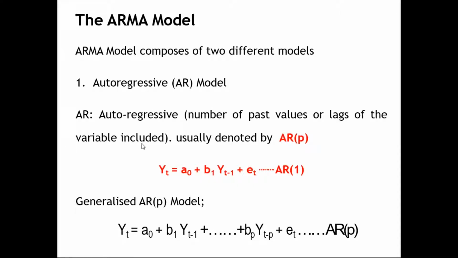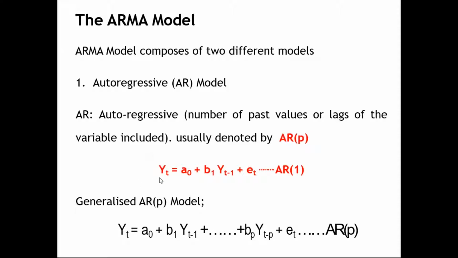So when I say auto-regressive model, it represents the past value, the lagged values: yesterday's price, day before yesterday's price, last month's sale, previous month's sale. Let us say we are in January 2021: December sales, November sales, October sales, all these things are auto-regressors. So the past values. When I use the past values, I call it AR. It is denoted as AR.